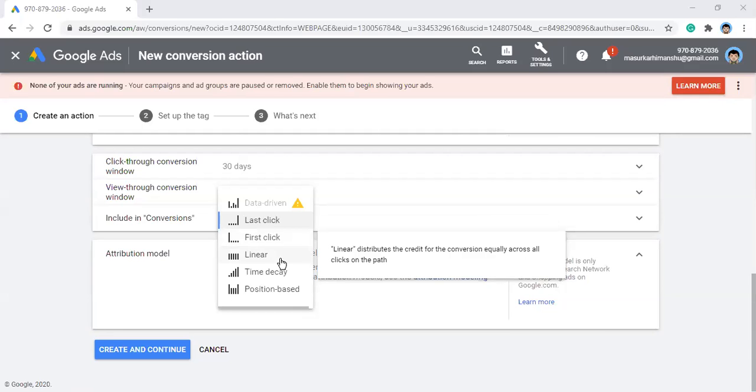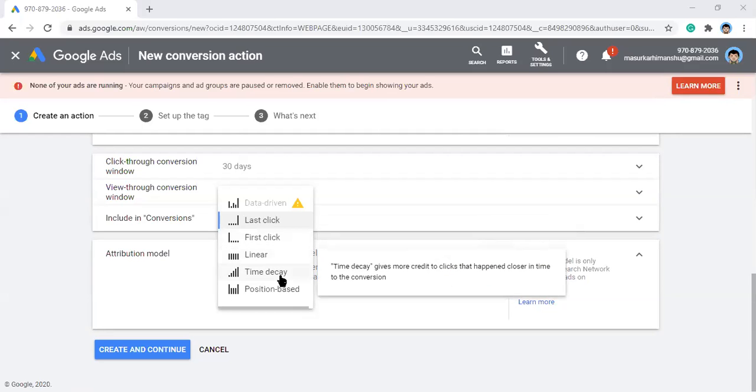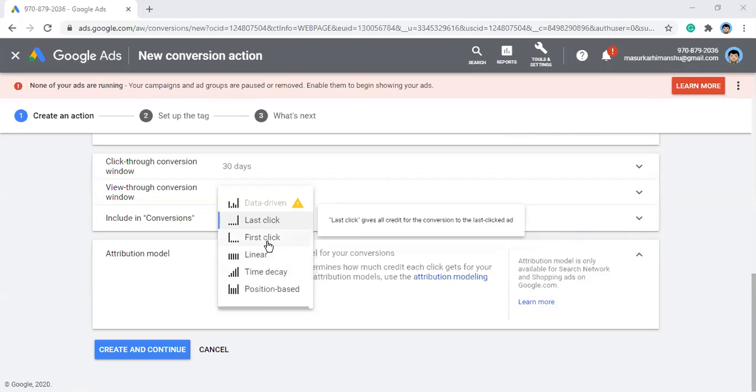Right? Then there's time decay. So it gives more credit to the clicks that happen closer in time to the conversion, right? So what happens usually, if you have picked the last click or the first click attribution, you will always see the number of conversions in whole numbers, right? It could be 1, 2, 3, 4, 5, 6, 7, or you can say absolute numbers. But if it's either linear or time decay or position based,